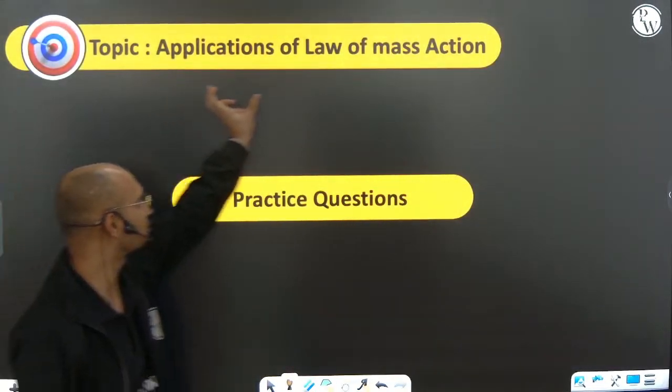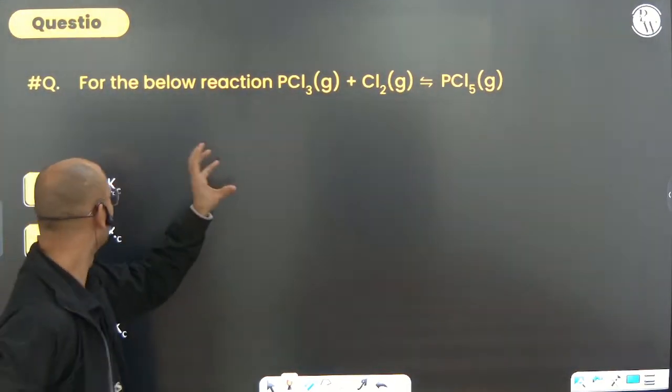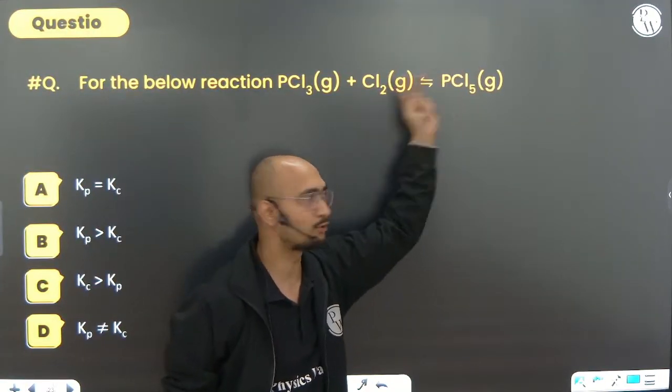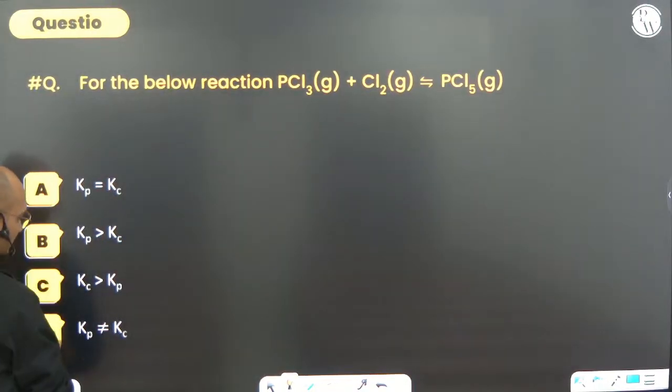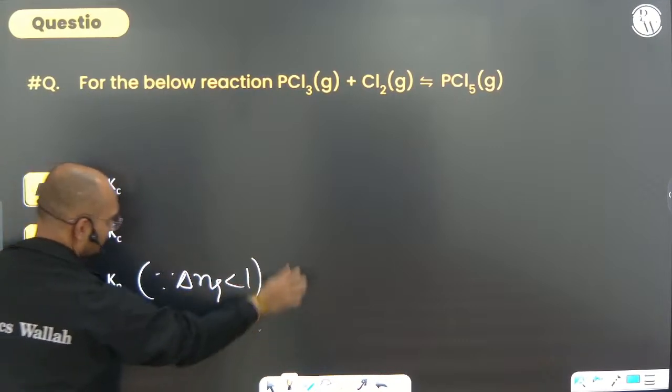Next is application of the law of mass action. What are the applications of the law of mass action? Let's see. For the below reaction, what will be the relation between Kp and Kc? Can you see? Number of moles of reactant is 2, product is 1, delta Ng is negative, which means Kp will be less than Kc. Why? Because delta Ng is less than 0.